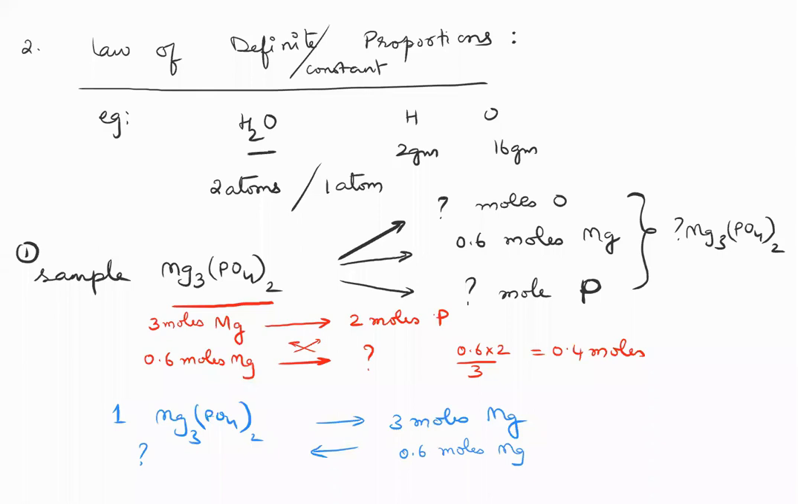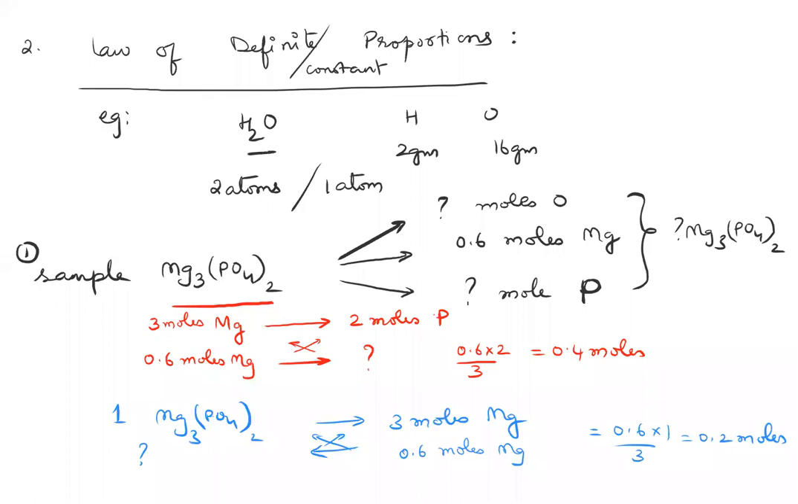So for 1 mole of magnesium phosphate, we have 3 moles of magnesium. Meaning, in how much magnesium phosphate would I have 0.6 moles of magnesium? That is the question. Again, I'm going to do the crisscross method. It's not a difficult question. Your answer is 0.6 into 1 by 3, which is 0.2 moles. So in 0.2 moles of magnesium phosphate, I will have 0.6 moles of magnesium.